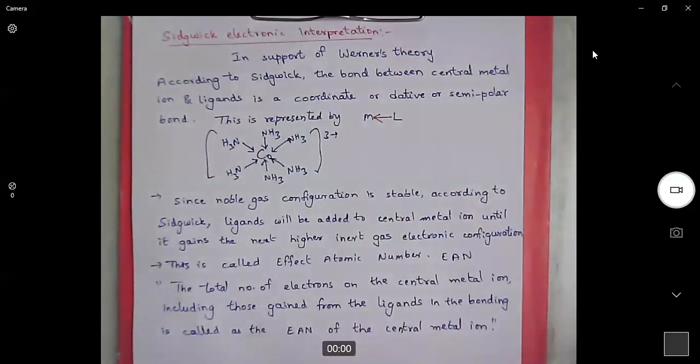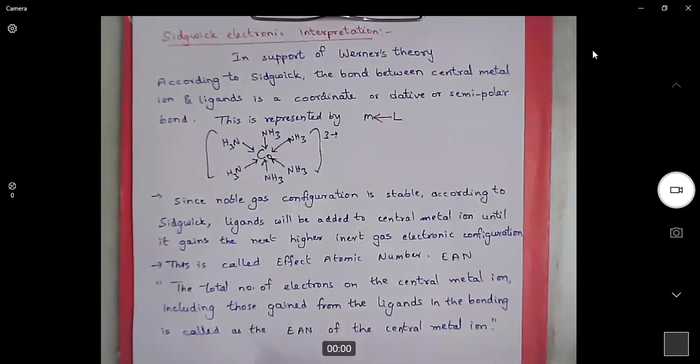Now, how many ligands can be donated to the central metal? 2, 3, or how many? It depends on the stability of the metal ion. That means ligands can be added to the metal ion until its electronic configuration becomes more stable.